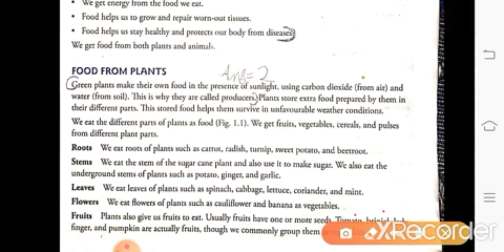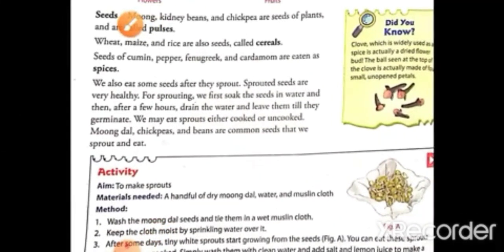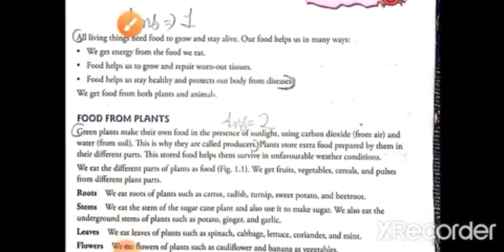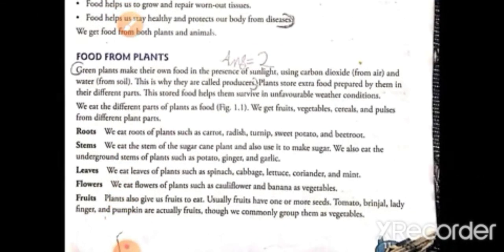Next, they have asked about seeds. For seeds you can write moong and kidney beans. Got this? Again I am repeating. You have to write just two examples from here.